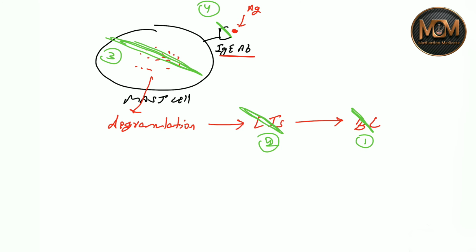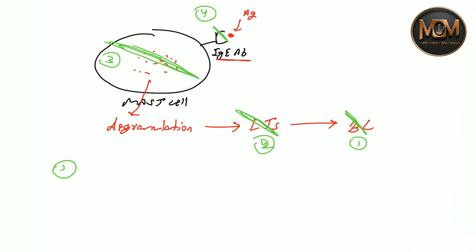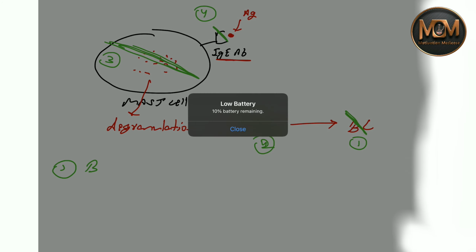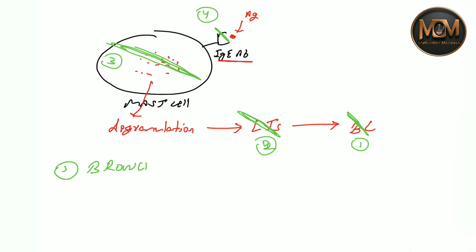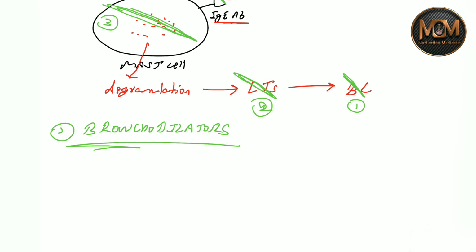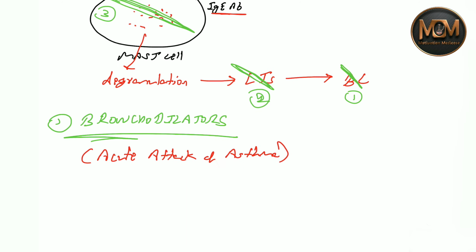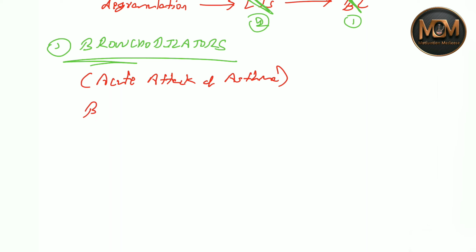Let's start with the first one. As you can see, bronchoconstriction occurs, so what we need to do is give bronchodilators. You have to remember that bronchodilators are given first, in the acute attack of asthma. If someone is having an acute attack of asthma, we give them bronchodilators. As bronchodilators, you can give a beta 2 agonist or an M3 blocker.